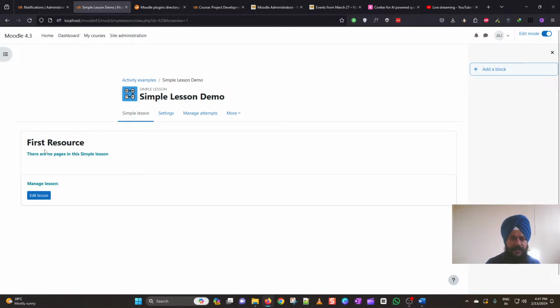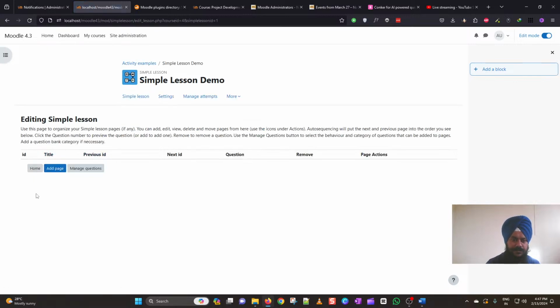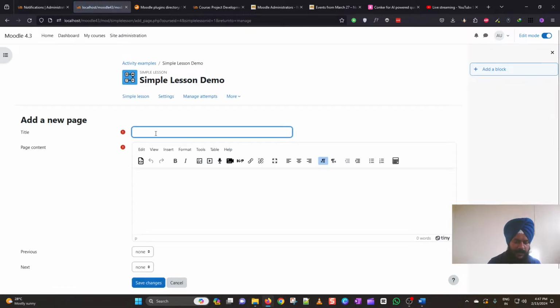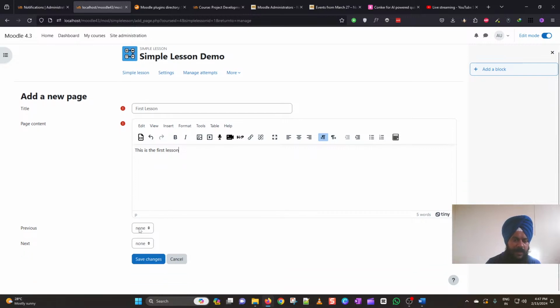So you can see that first resource is shown here, but there are no pages in this simple lesson. So you need to click on Edit Lesson here, and then click on Add Page. So let me say first lesson, and here you can paste your content. You can also include images, videos, etc. And then you can choose the IDs for the previous as well as the next items. So then click Save Changes.